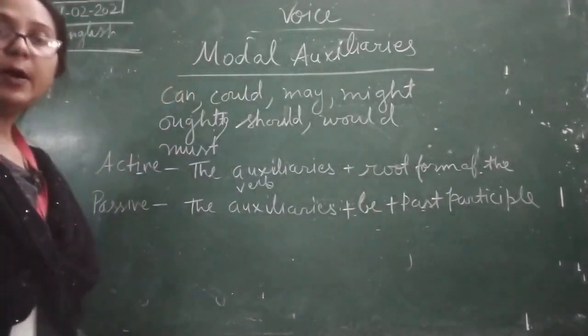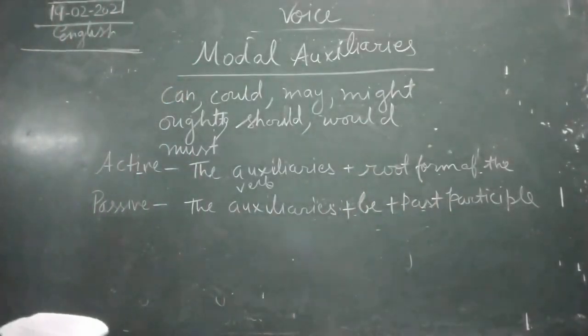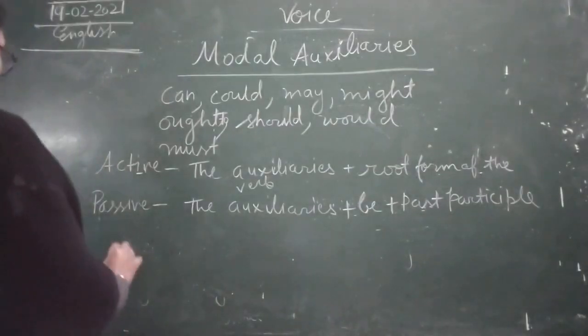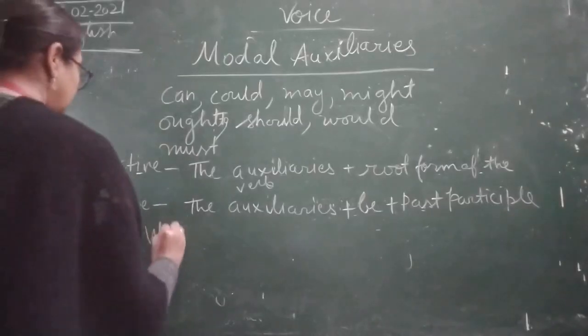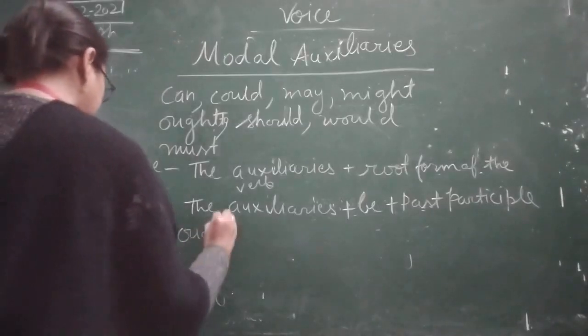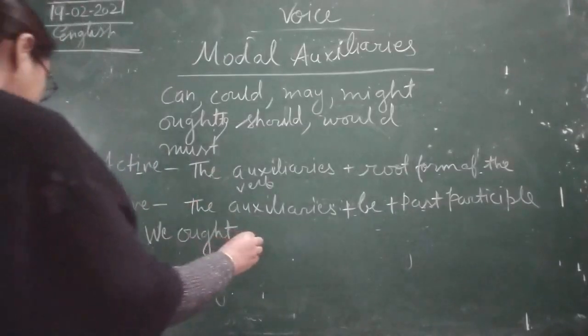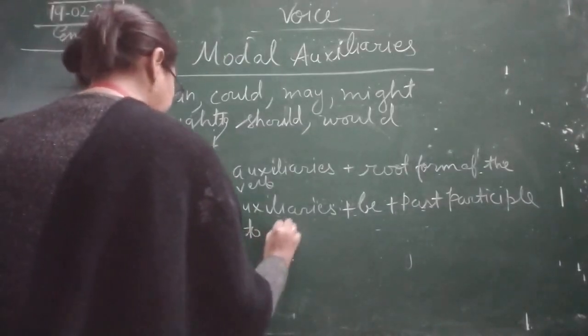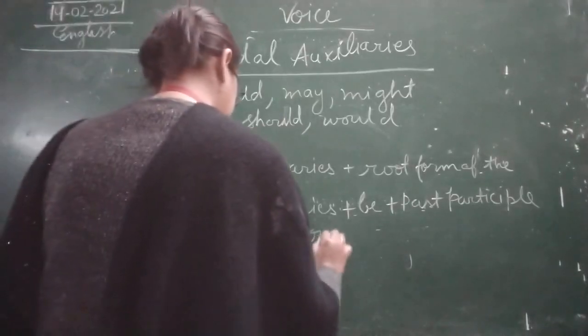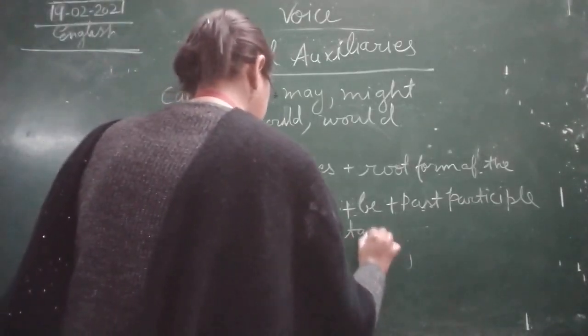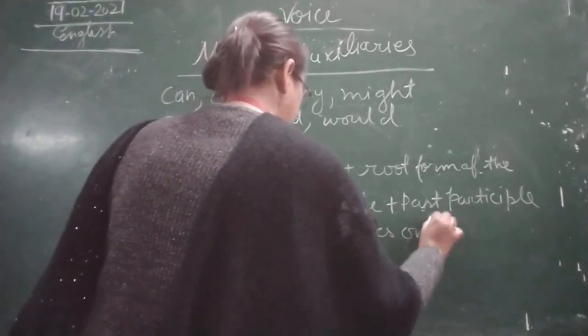Now I will give you one example. Suppose we write: we ought to pay our taxes on time.